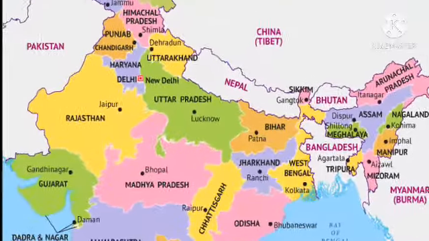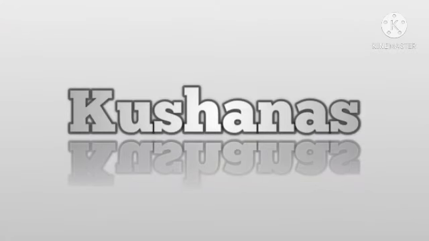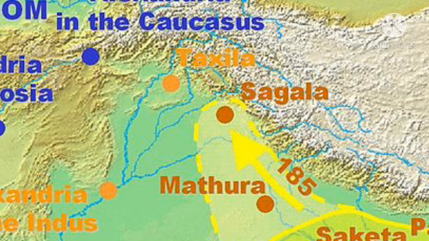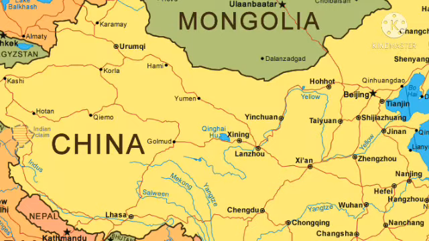The Kushana rulers were usually Buddhist. Takshashila and Mathura were great Buddhist learning centers. Even students from China and Western Asia came to learn at these centers. The Kushana kings.